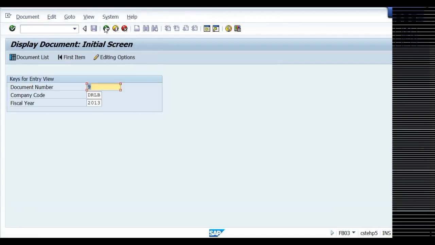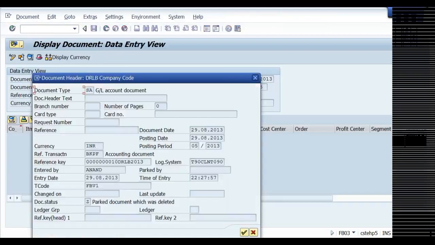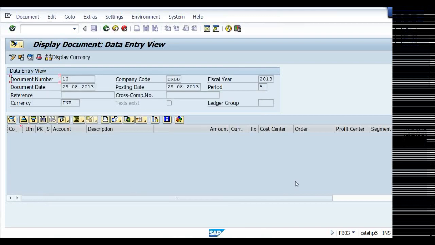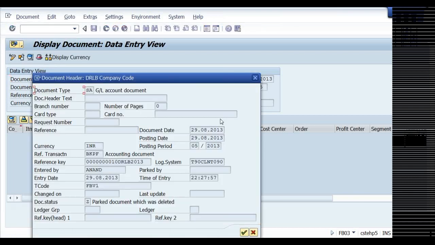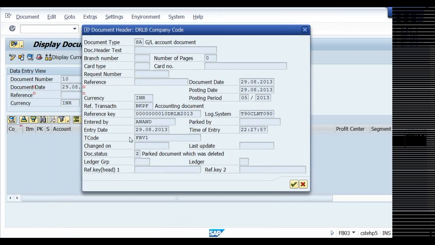If you look at document number 10, it will not have anything. Blank. This 10th document will not be used by the system. Here it is clearly indicated, both were entered by me only. See the parked document which was deleted.